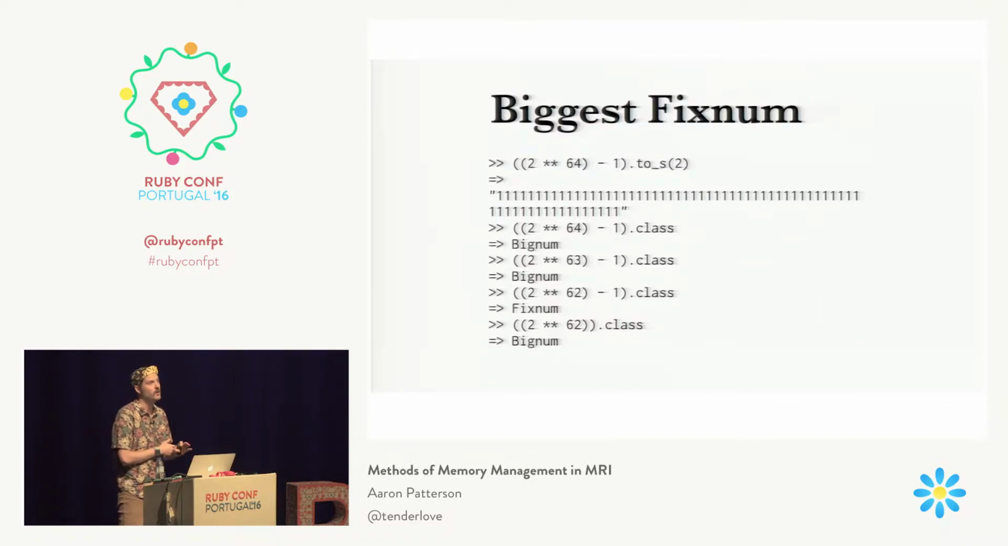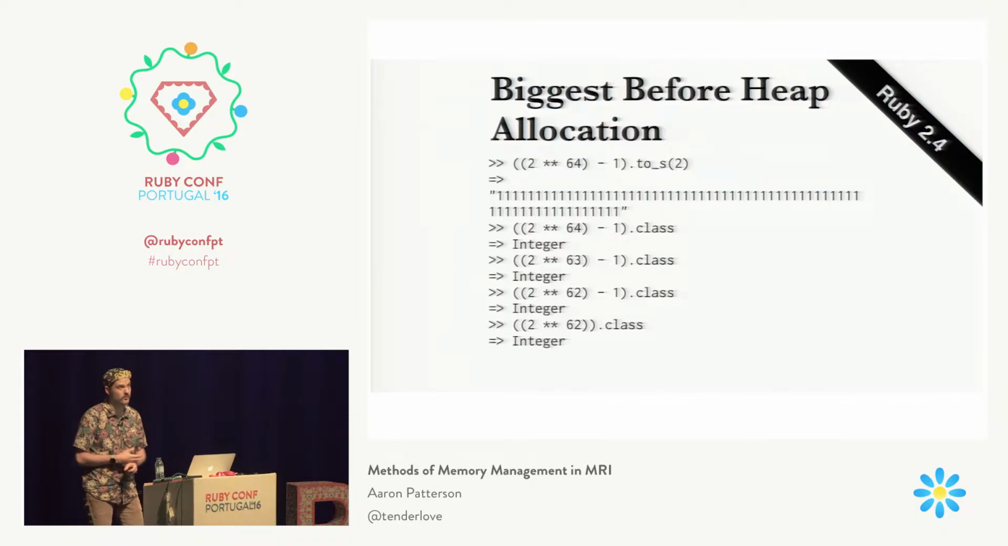before Ruby 2.4. If you try this code out with Ruby 2.4, unfortunately you'll see this. They're all integers. And it's because we've consolidated those classes together, so everything is an integer. But what this means is that fixnums are singleton.